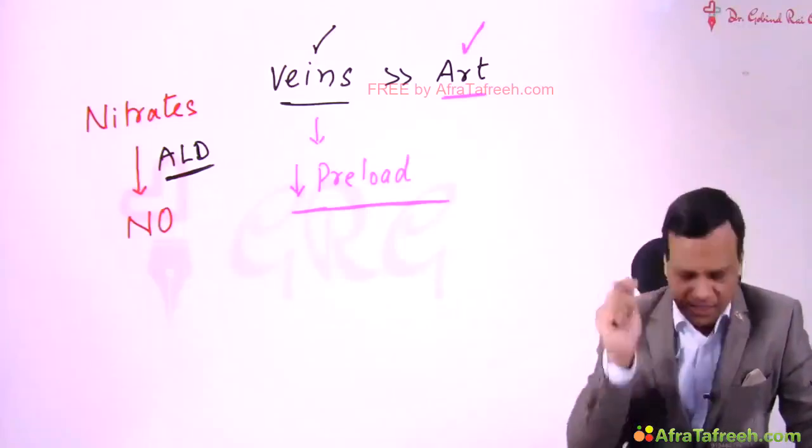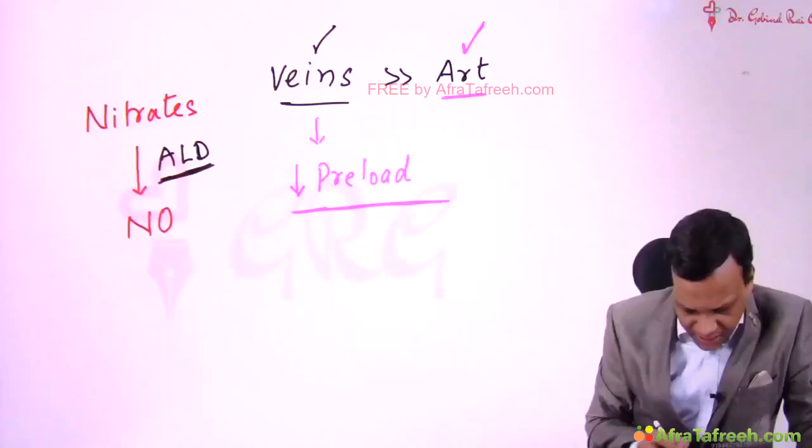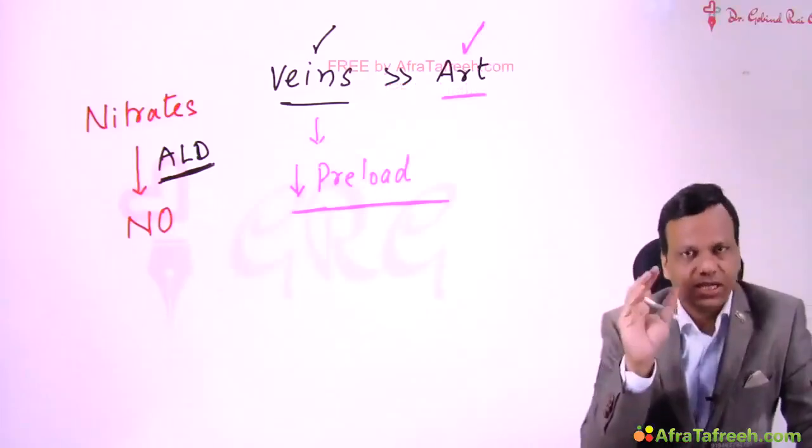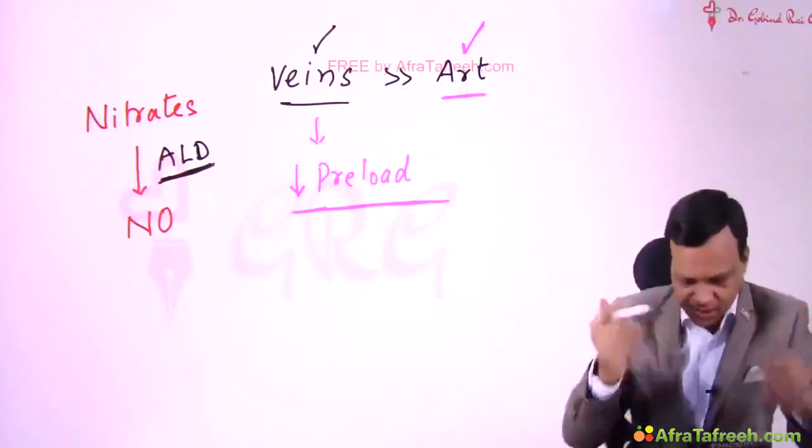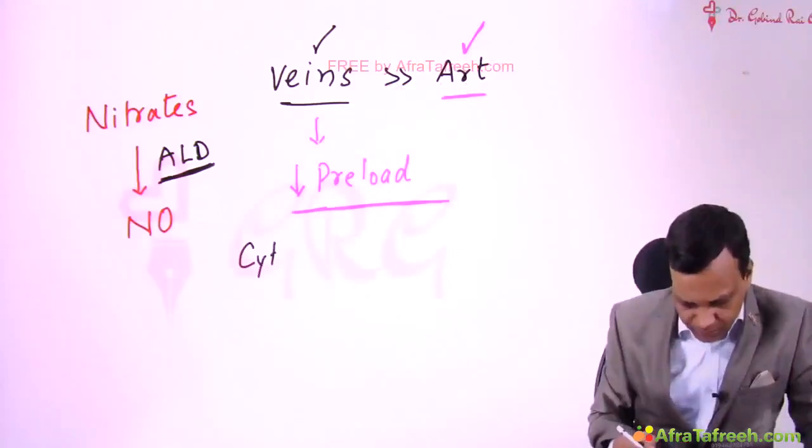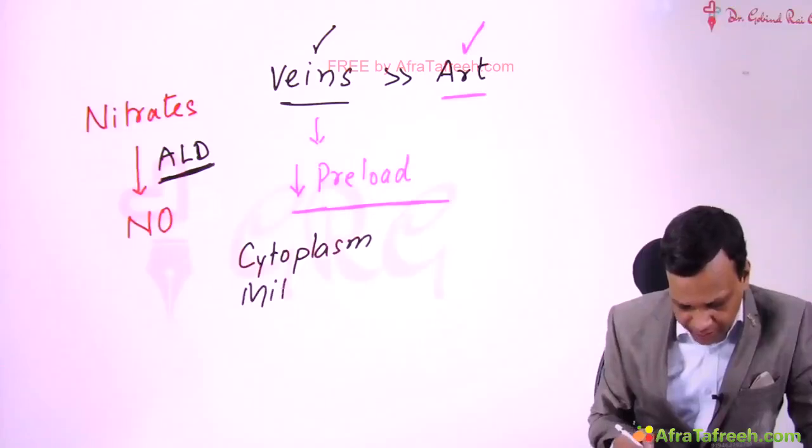Second important thing to remember: this aldehyde dehydrogenase may be present at two places, either in the cytoplasm or in the mitochondria.